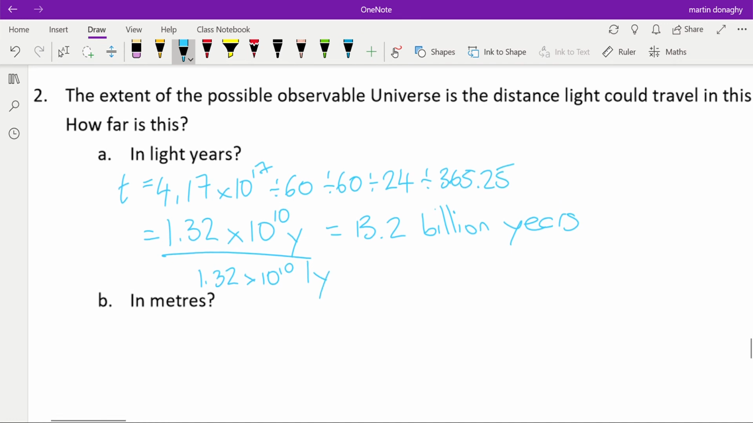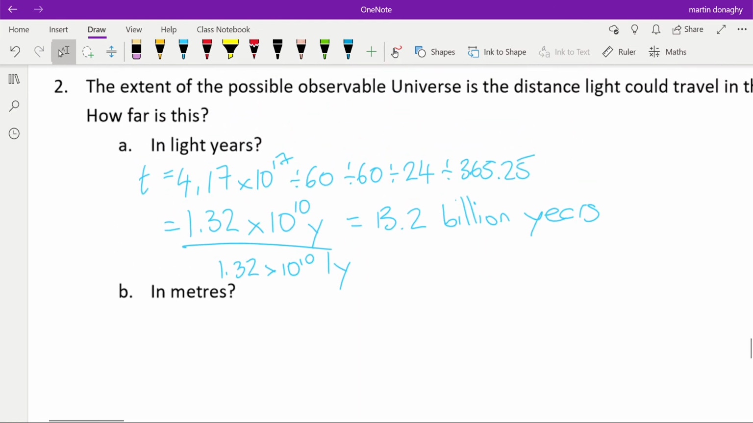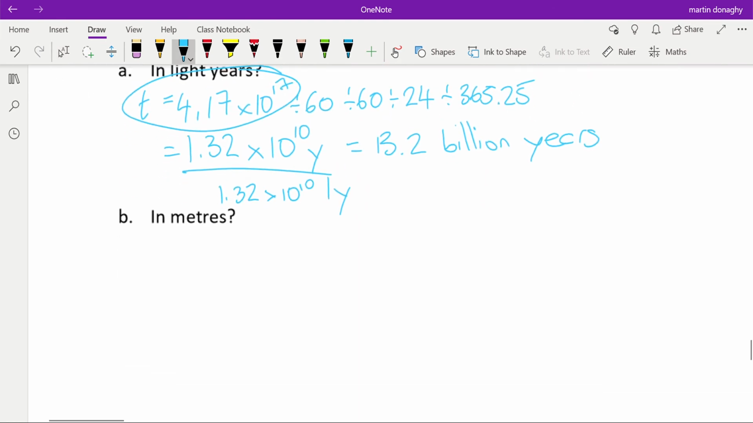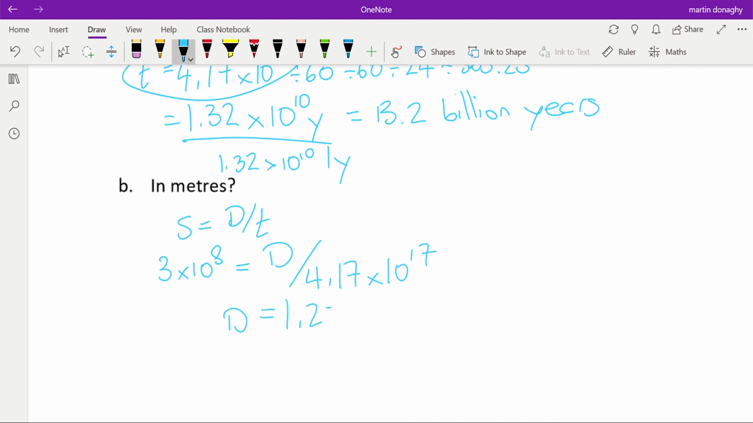Okay. How far is this in meters? Well, we just go back to using this initial time, and we can just do speed equals distance divided by time. So light is 3 by 10 to the 8 meters per second. We've got a distance that we're going to get in meters, and our time needs to go back to the time in seconds because this here is meters per second. Rearranging that gives you that the distance is 1.25 by 10 to the 26 meters.